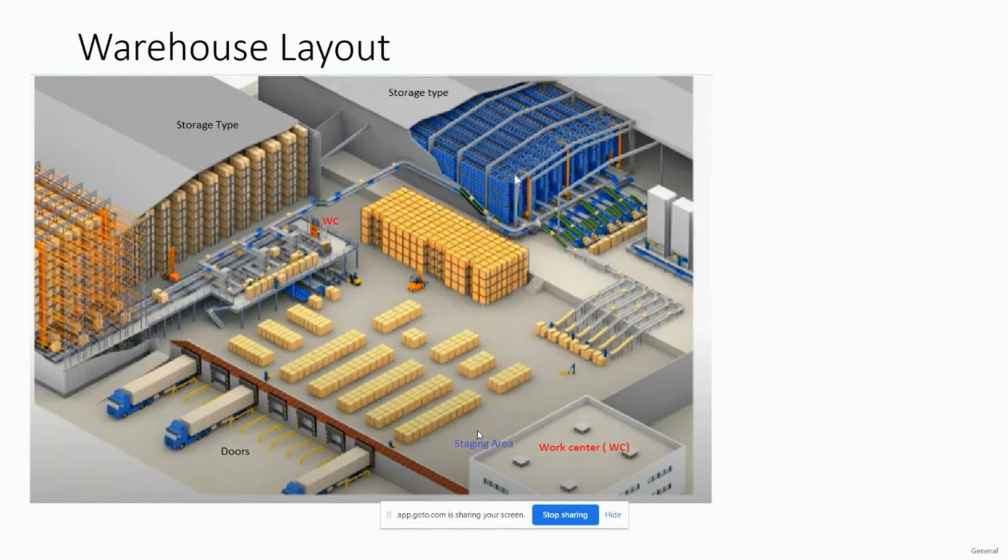So what is deconsolidation? Deconsolidation means that we have received the material in a big pallet. Suppose I have ordered a cricket kit from my vendor. What the vendor does is pack the entire kit, which has a helmet, bat, pads, gloves, everything, into pallets. A big pallet is there, so he brings that big pallet.